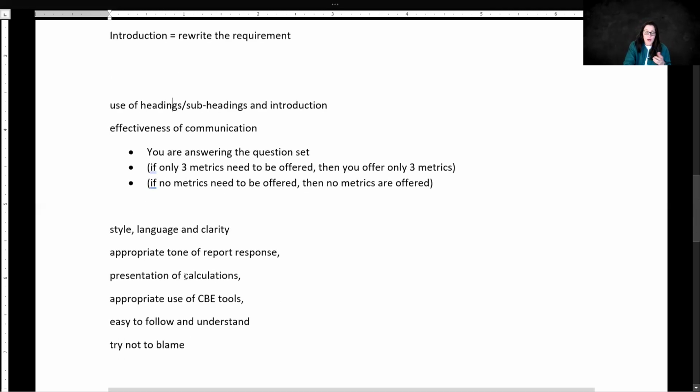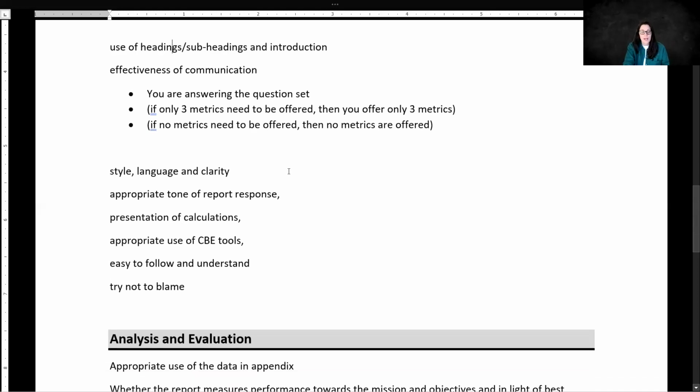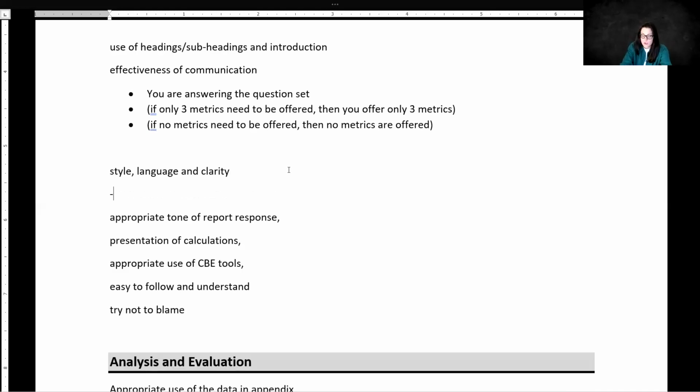Well, you need to use a proper style, proper language, clarity. So this means that you cannot use pictograms and so on. You need to use normal words. Obviously, you can abbreviate. Like, let's say with advanced financial management, you can write weighted average cost of capital as an abbreviation. The same goes for return on capital employed, because everybody does that.